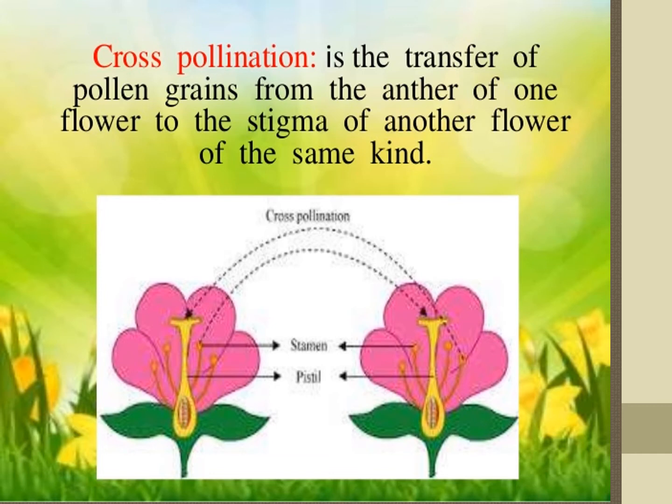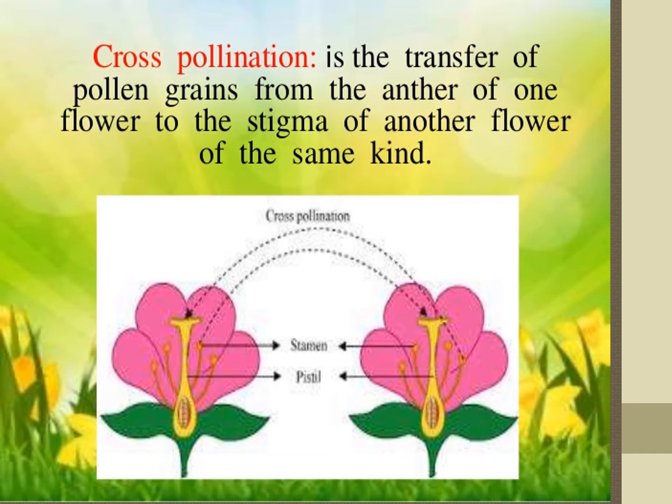The external agency may be a butterfly, housefly, some animals, some birds, or otherwise water or wind. This is also a disadvantage.